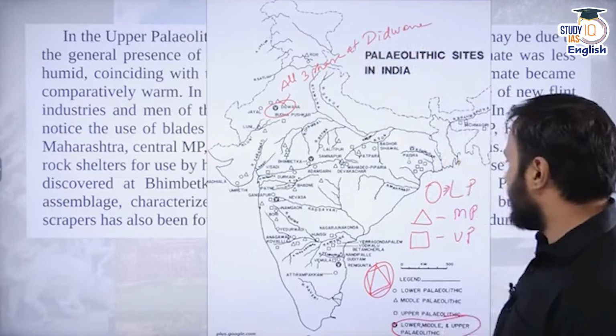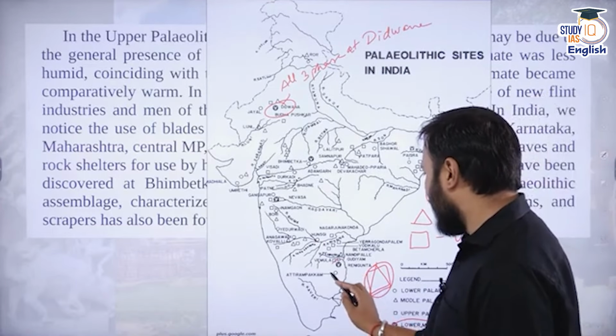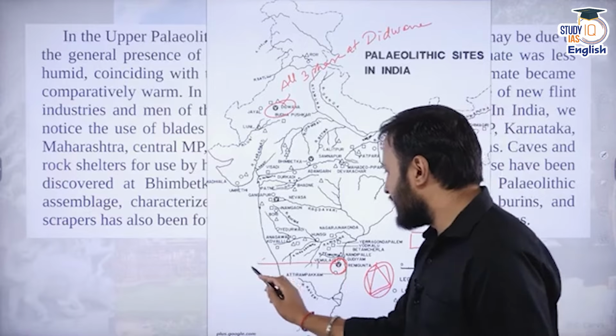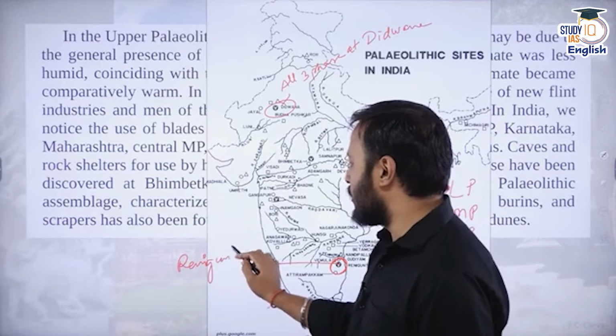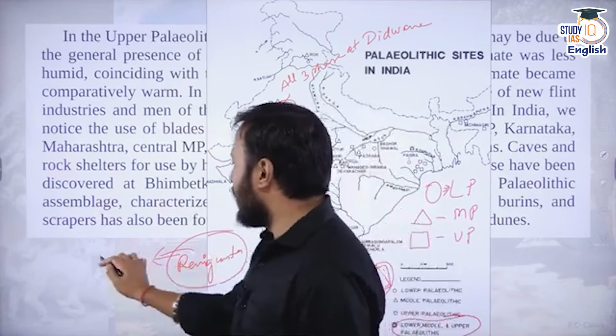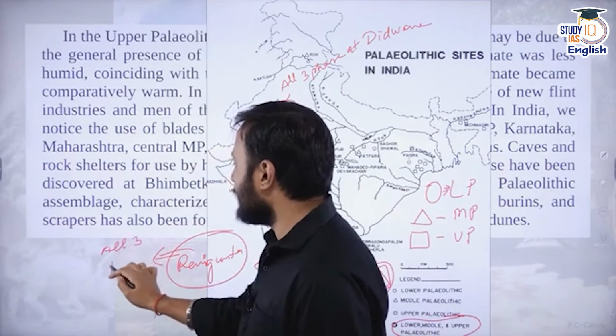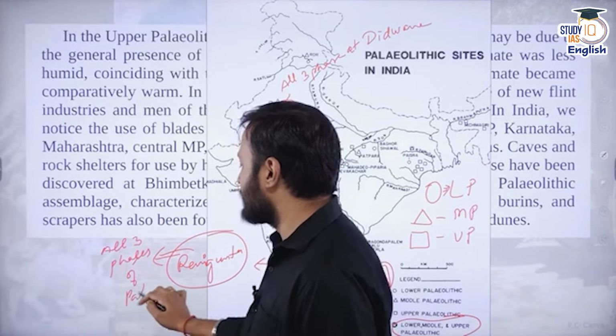Okay. Then apart from Didwana, there is a place called Renigunta. Remember these names, very, very important for your examination. Renigunta is the place where we have all three phases of Paleolithic period.